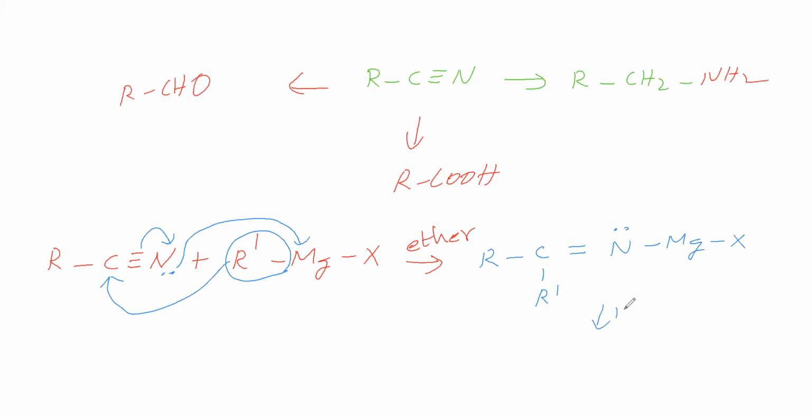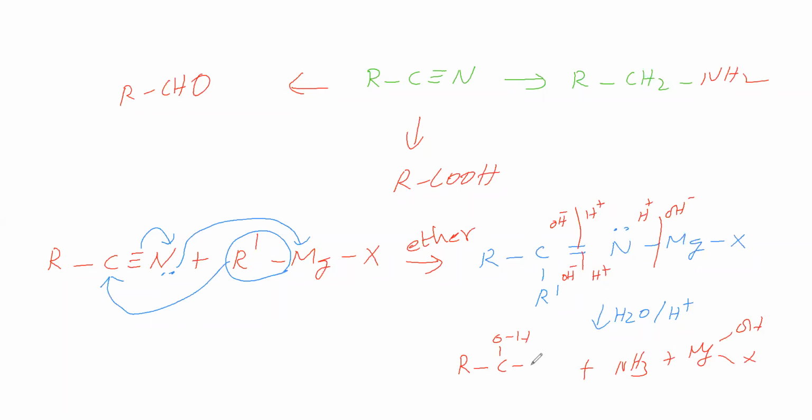Then we take this for hydrolysis in acidic medium. If you break this bond, you give OH minus to this side and H plus to the other. Break the next bond, again OH minus on this side and H plus on the other. Break this bond likewise. So this converts into MgOHX, ammonia, and RC(OH)2R'.